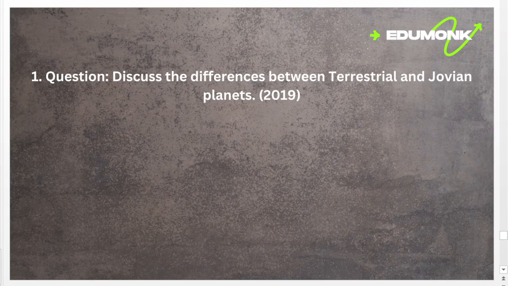The first question is, discuss the difference between terrestrial and Jovian planets. We already discussed this. First, you have to write about what terrestrial and Jovian planets are, and write their differences.